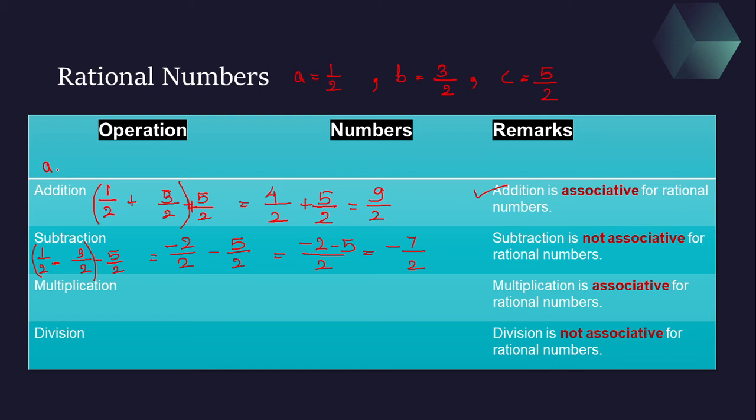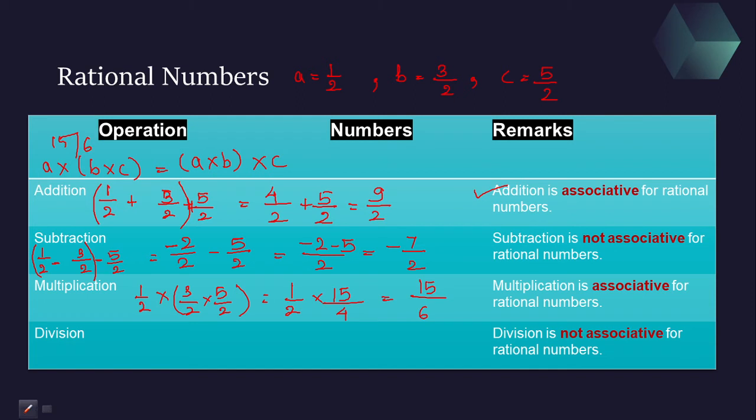See children, A into (B into C) should be equal to (A into B) into C. Again, let's do the same thing. Half into bracket, it is 3 by 2 into 5 by 2. So it is going to be half into 3 5s are 15 upon 2 2s is 4. So this will be 15 upon 6. So on LHS we got the value as 15 upon 6.